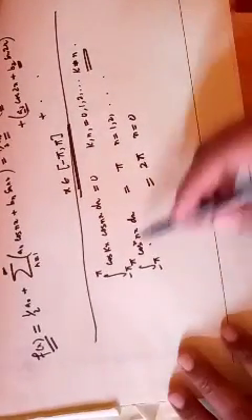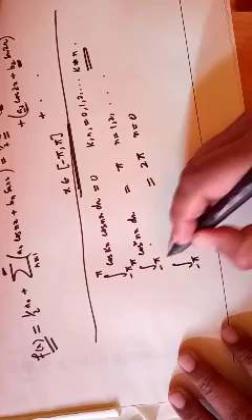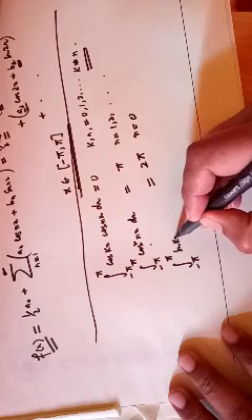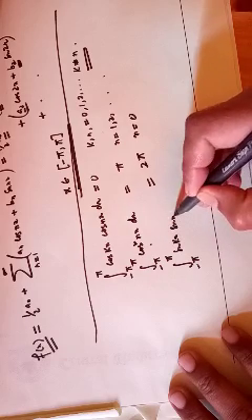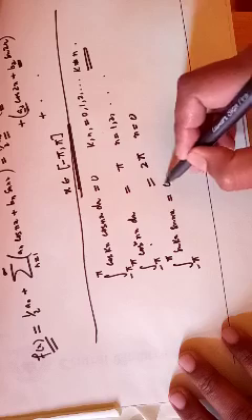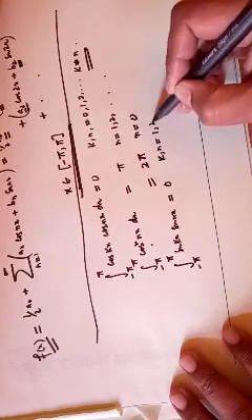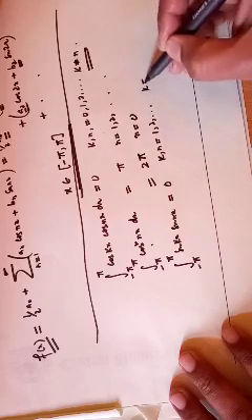Okay, similarly, the integral from minus pi to pi of sin kx sin nx is equal to 0 for k, n running from 1, 2, so on and so forth, k not equal to n.